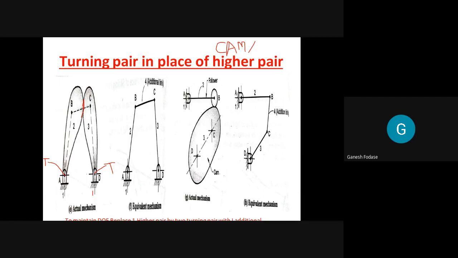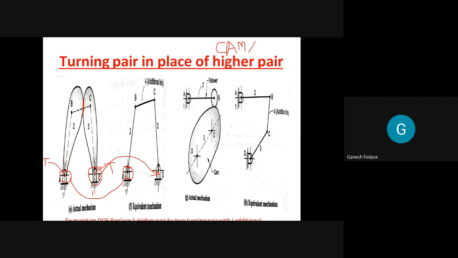Now whenever there is a higher pair, how to replace it by turning pair? You can see here, this remains the same. That means the pair between 1 and 2 will remain the same, and the pair between 1 and 3 will also remain the same. Now, what change do you observe? Links 1, 2, 3 are there, but there is one additional link.